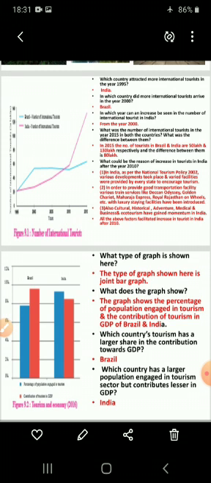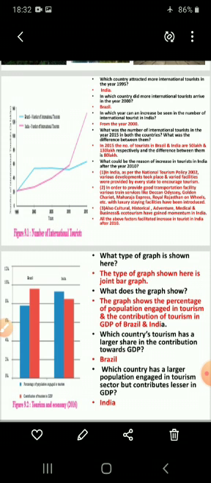Next question. In which year can the maximum increase be seen in the number of international tourists in India? Though an increasing trend in the number of international tourists in India can be observed since 1995 onwards, the maximum number is in the year 2015, approximately 128 lakhs. Understood? If you observe this graph, you can answer that from 1995 onwards, the maximum number is in the year 2015.